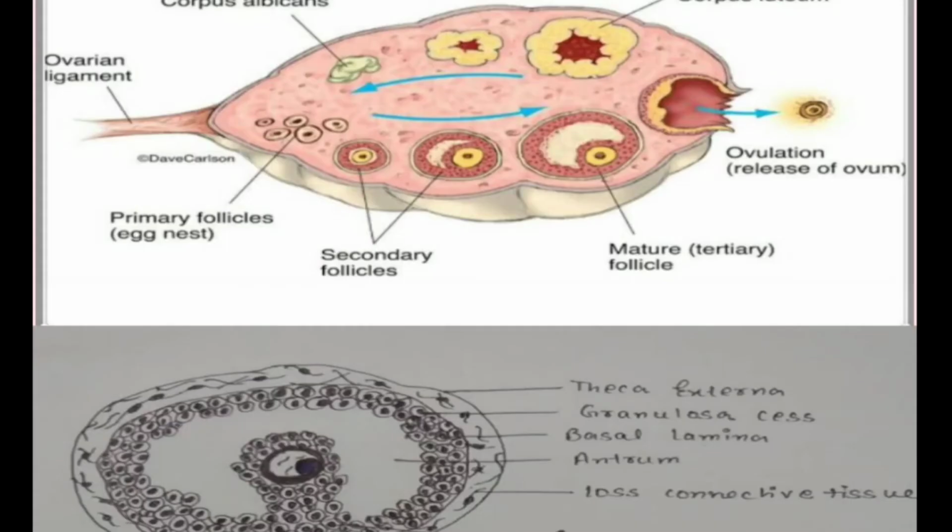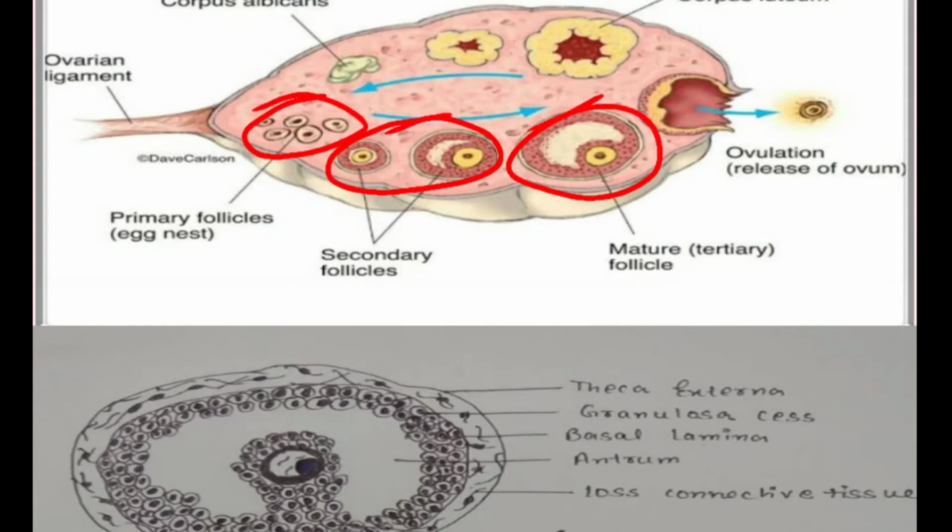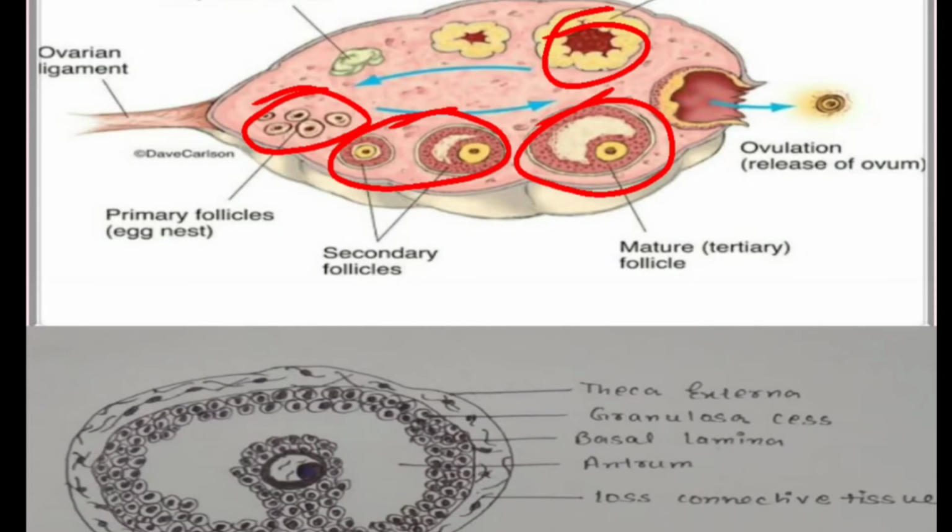So this is the diagram. The primary follicle, after maturing, turns into a secondary follicle. The secondary follicle matures further and turns into a tertiary follicle. This tertiary follicle is the mature one and contains the ovum. This ovum is released into the fallopian tube on the 14th day of the menstrual cycle. After releasing, it turns itself into corpus luteum. If fertilization occurs, corpus luteum helps in maintaining pregnancy. If fertilization does not occur, this corpus luteum changes into corpus albicans.